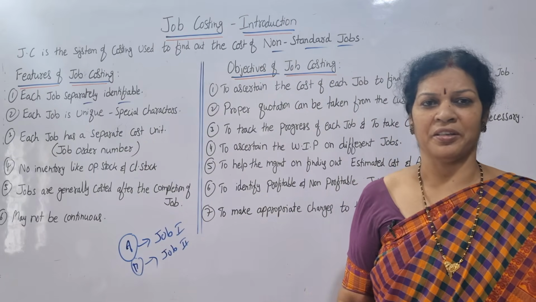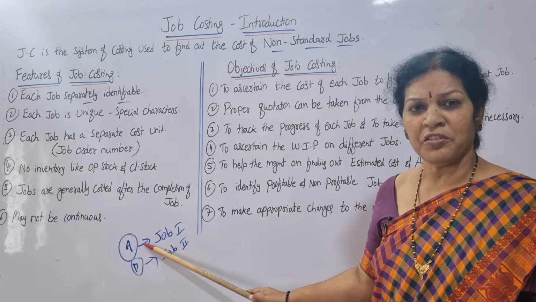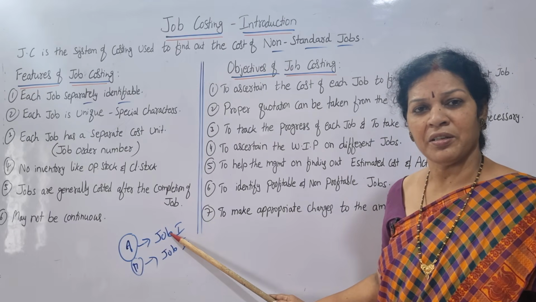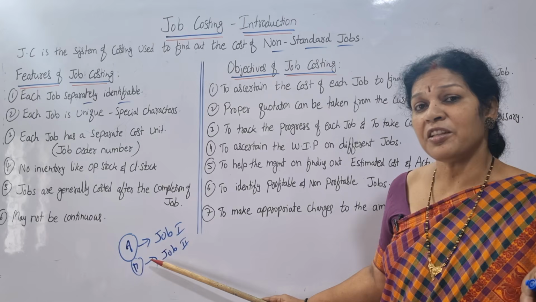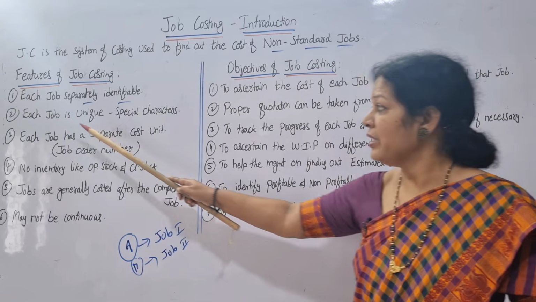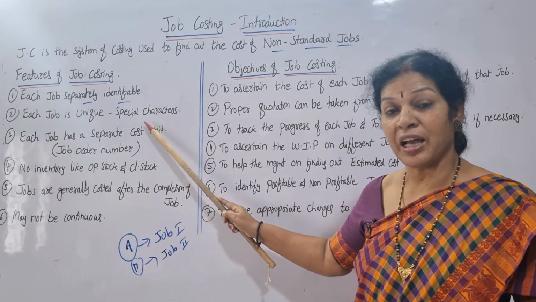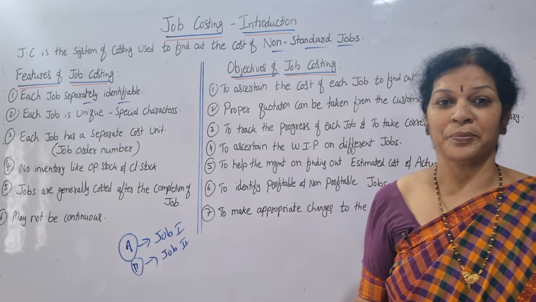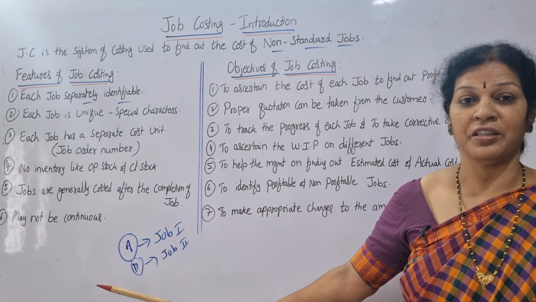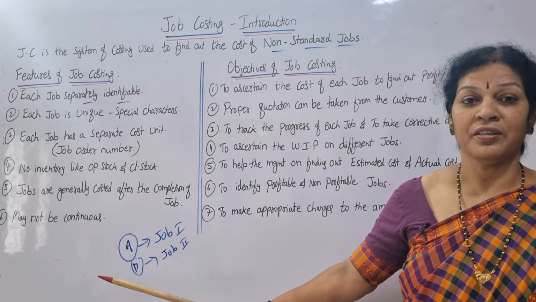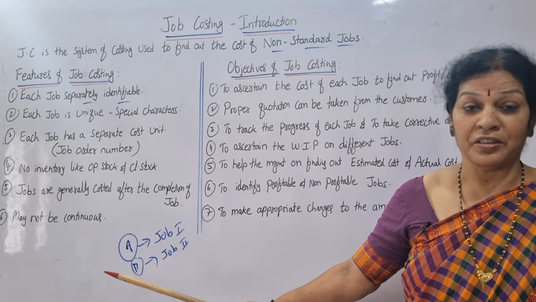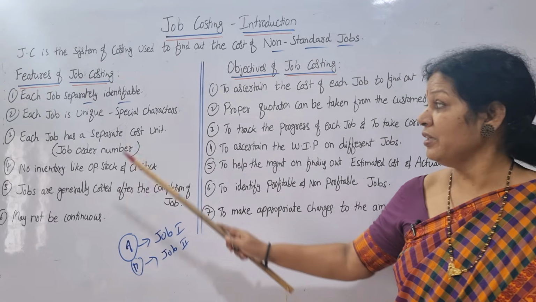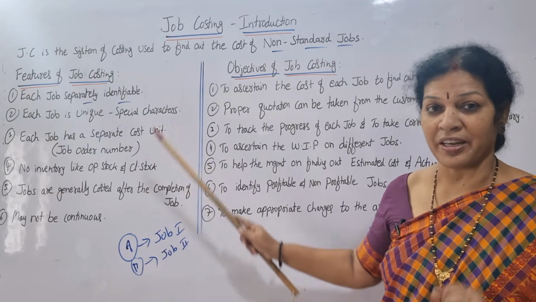Each job's expectations are different, so it is not going to match any other job. Their product, quality, and features are different, so each job has special characters.